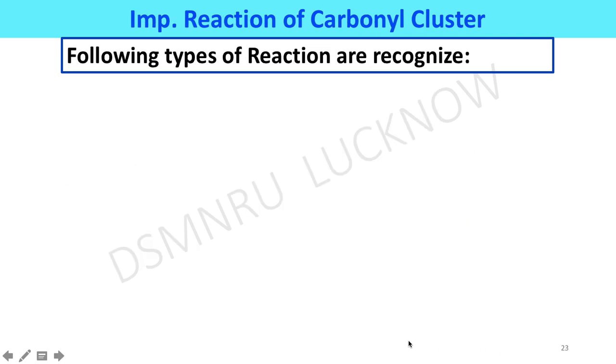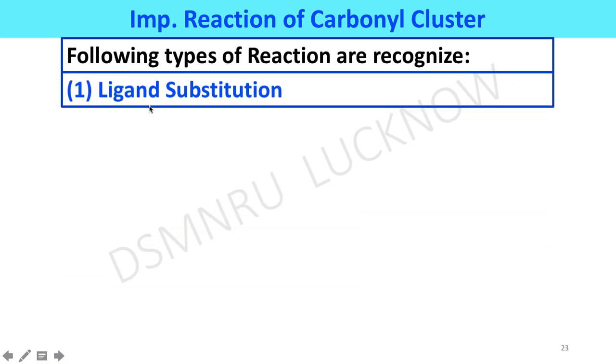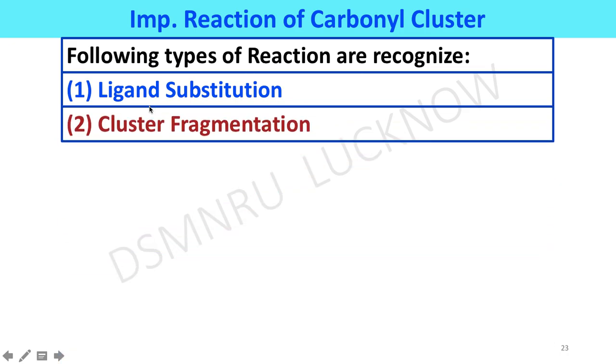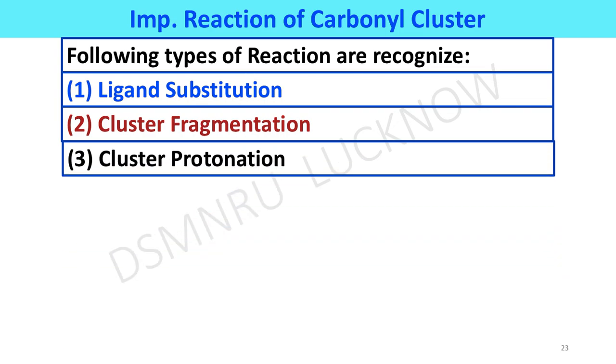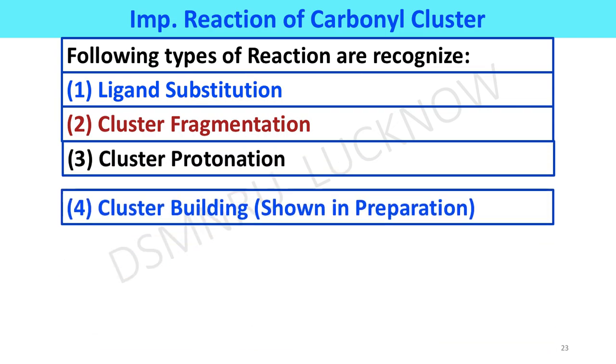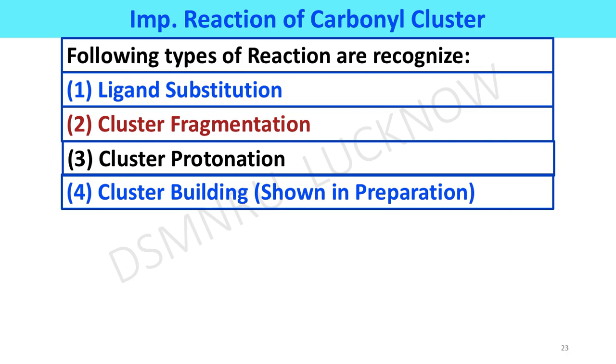gas. Some more important reactions of carbonyl clusters are given here. The following types of reactions are recognized. First one, ligand substitution reaction, it can show. Second, cluster fragmentation, also it can show. Third, cluster protonation. And fourth, cluster building, also it can show, in the method we have shown earlier in the slide, that is in the preparation slide.